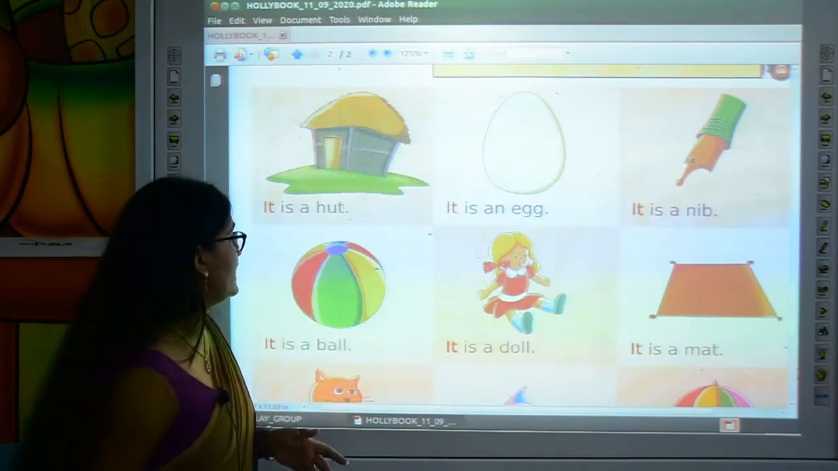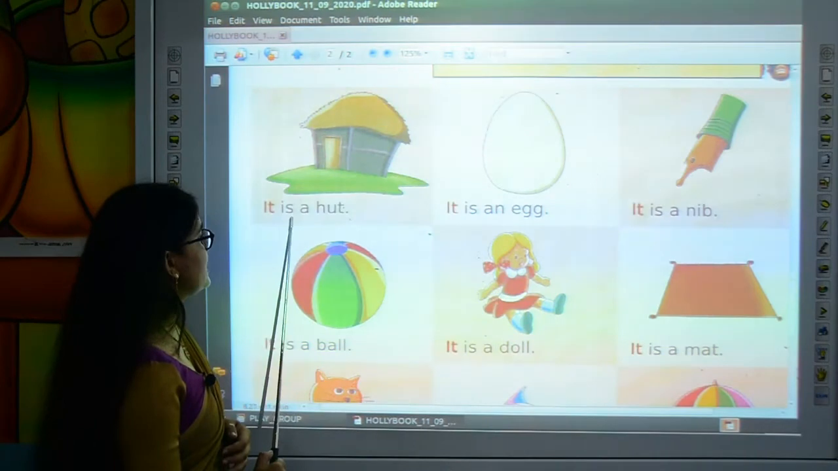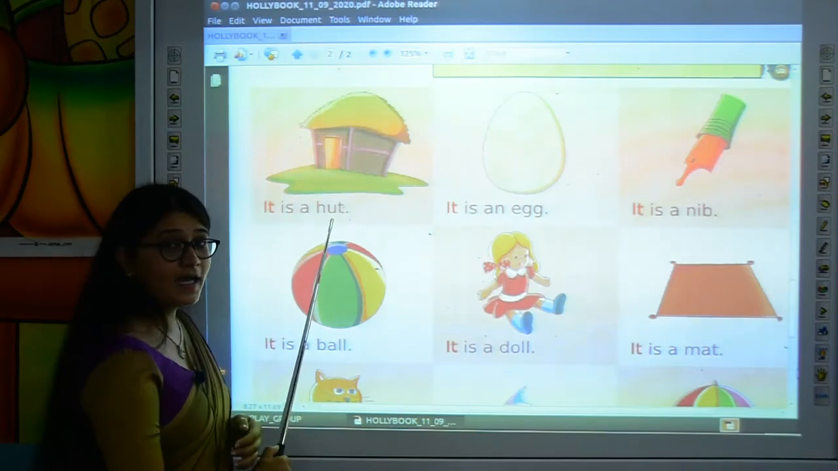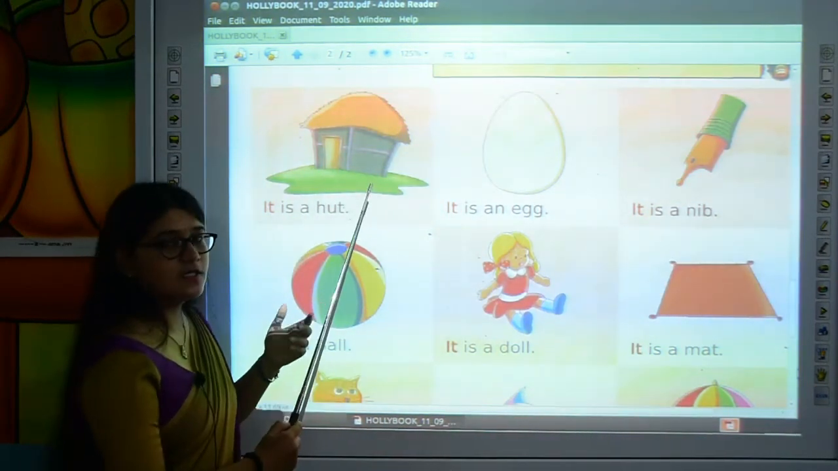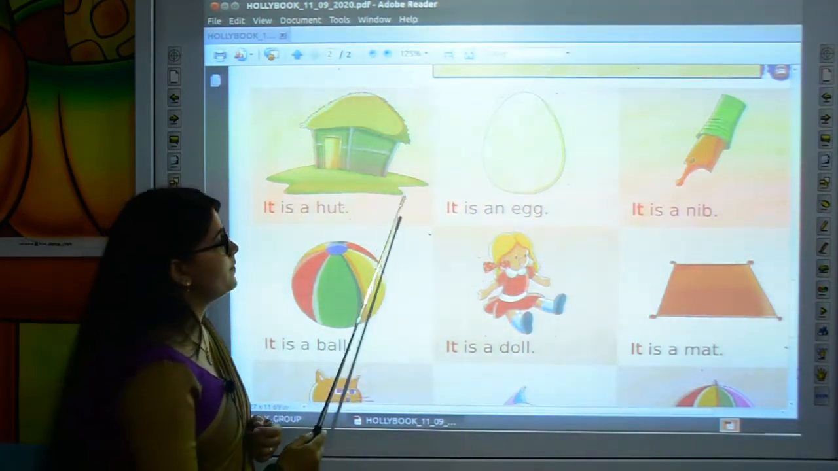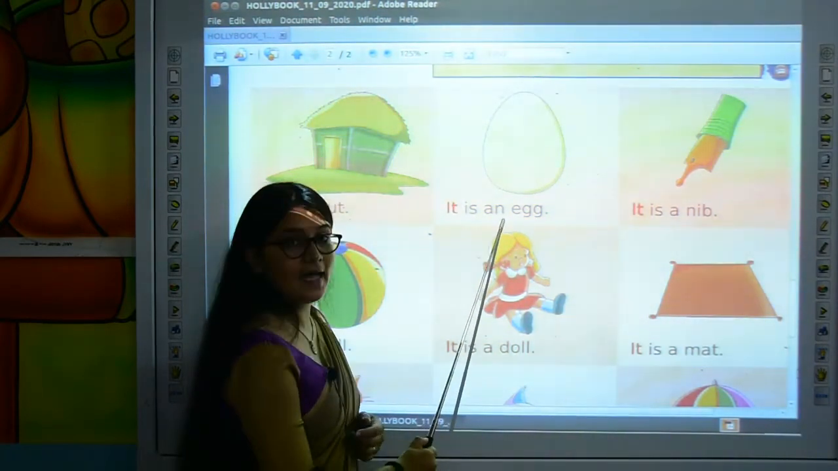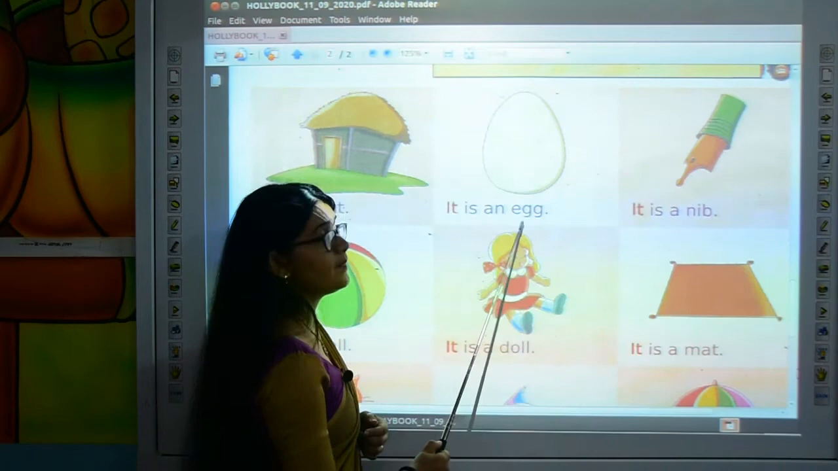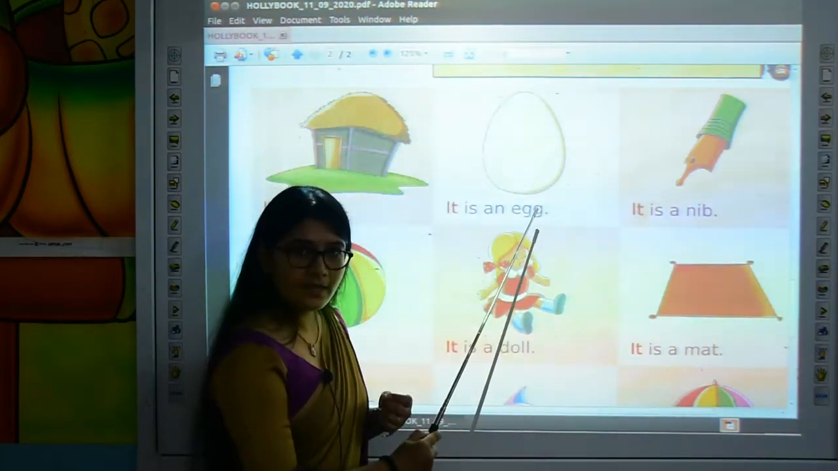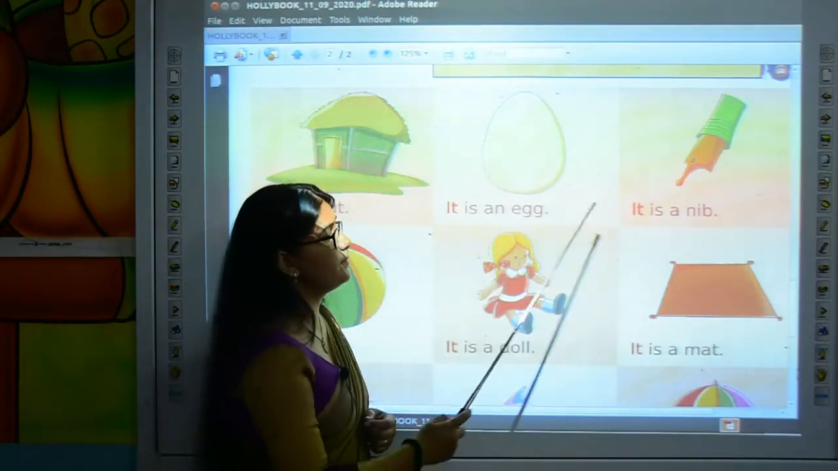Okay, so read one sentence. It, I-S, is, a, H-U-T, hut. It is a hut, and now it is a place. So for a place we will use it. It is a hut. It is an egg. Now again it is a thing. So for a thing we will use it. It is an egg.